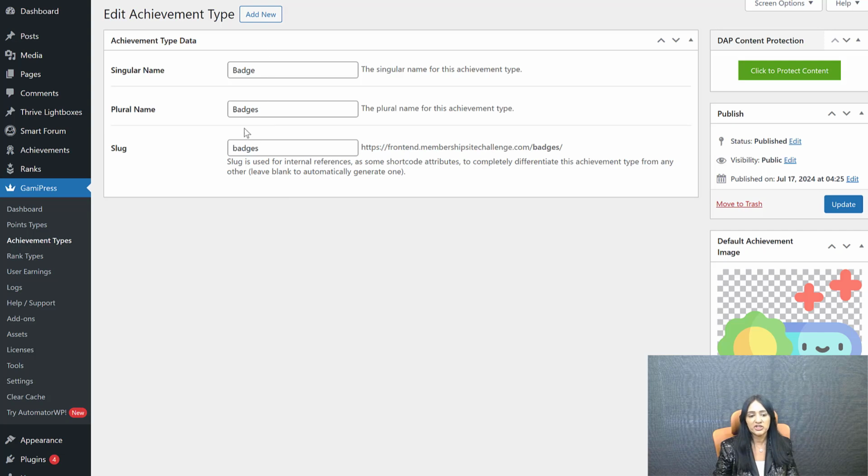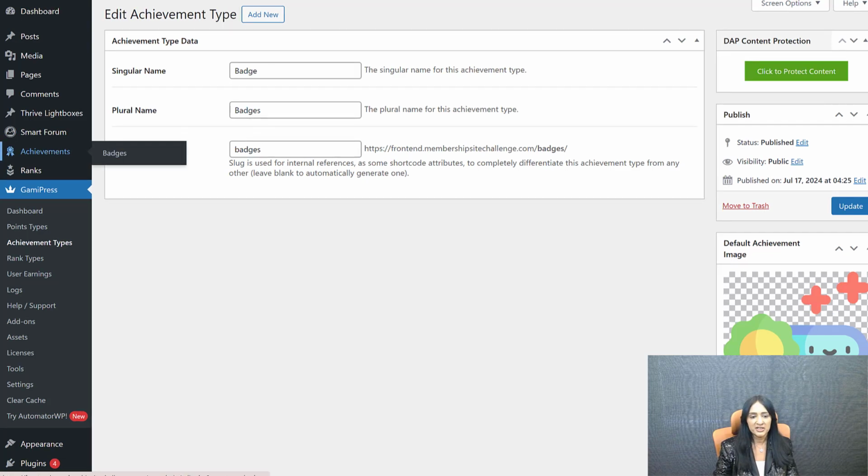Once you create your achievement type here, you can see this menu item will open up right here, called achievements, at the top, right? This is outside of GamiPress, but it will only open up if you have added an achievement type. I have added an achievement type called badge, that's why it's showing me this achievements. So let me click on this and show you what I have done here.